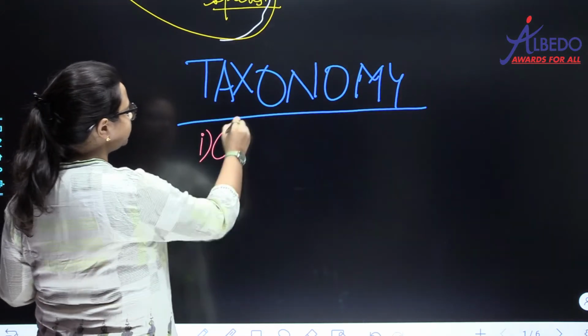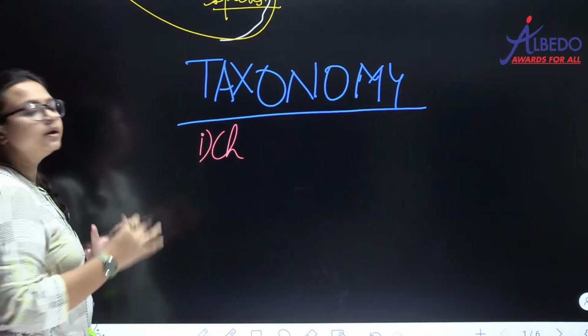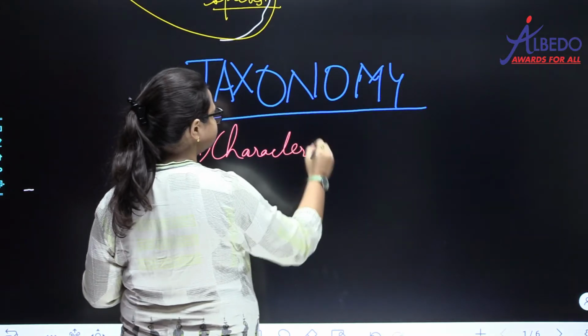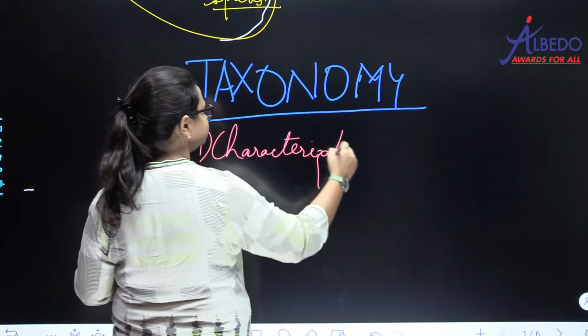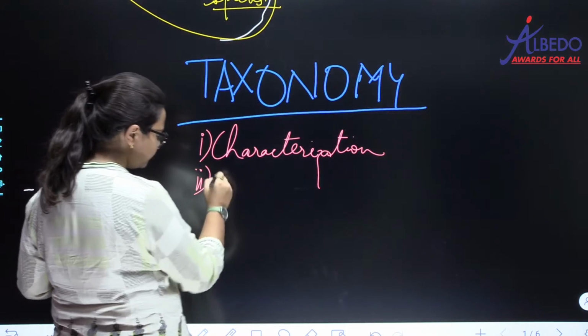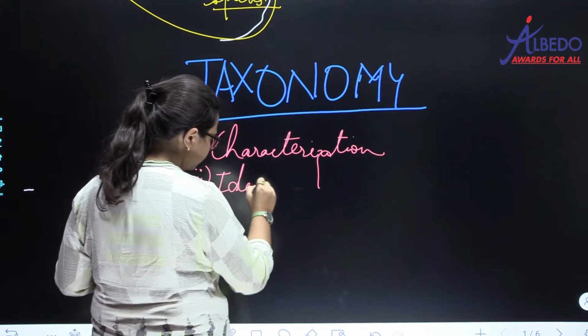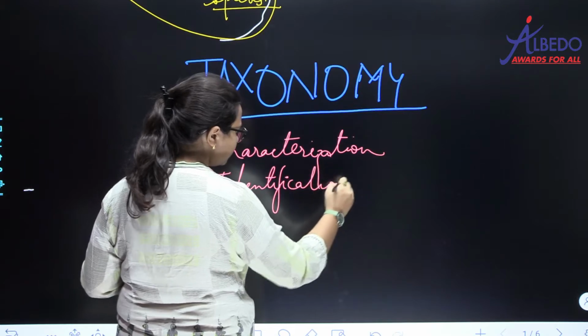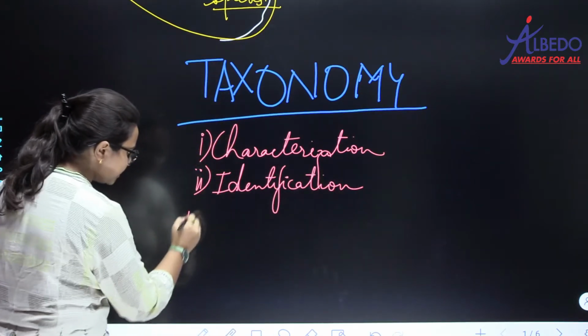Characterization, and I'll explain each one of them one by one. First one is characterization. Then there is identification. Then there is classification.